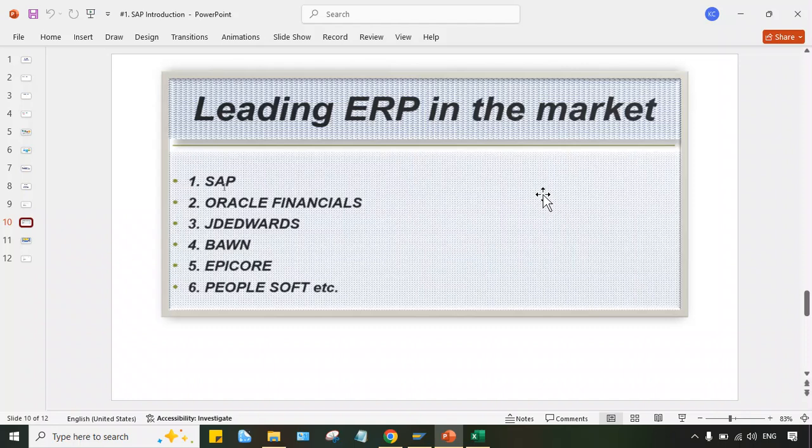SAP, Oracle, Epicor, PeopleSoft, these are the standard ERPs throughout the world. If you talk about the configuration steps, let's take SAP: throughout the world, the same configuration steps are there, right? So this is a standard ERP. These are the leading ERPs. Of course, SAP is a global leader, you can say the market leader.